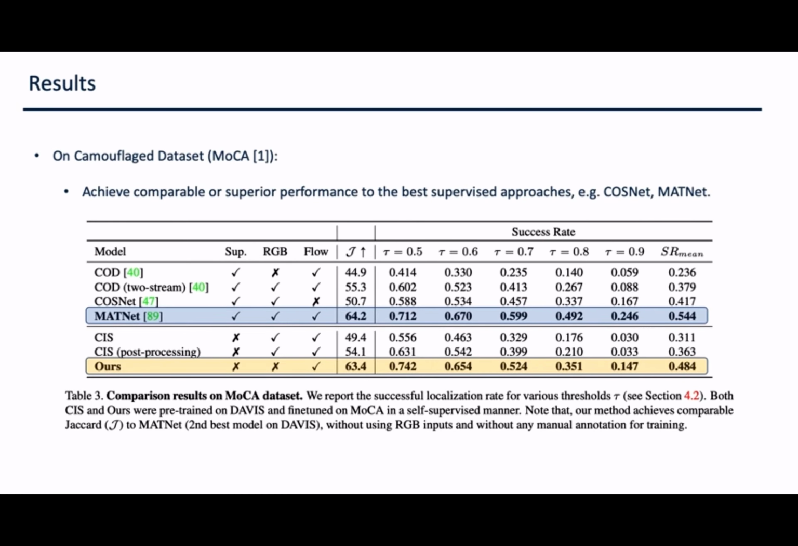On the MoCA dataset, what we can observe is that supervised methods that solely rely on appearance, such as COSNet, can perform among the top methods on Davis, but struggle to perform in MoCA. Our method, on the other hand, is competitive with the top supervised approaches that use both RGB and flow information, highlighting the importance of motion cues.